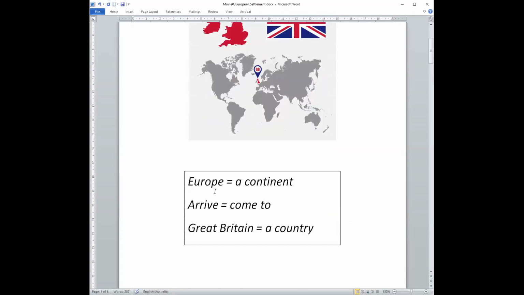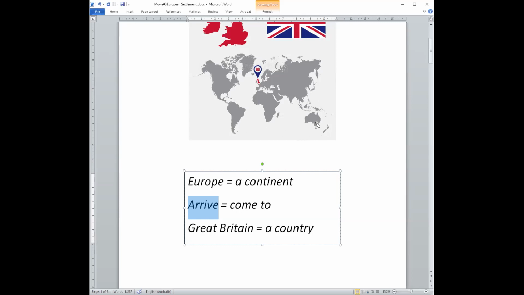So Europe is a continent. Arrive means to come to a place. The first Europeans to arrive or come to Australia were from Great Britain.